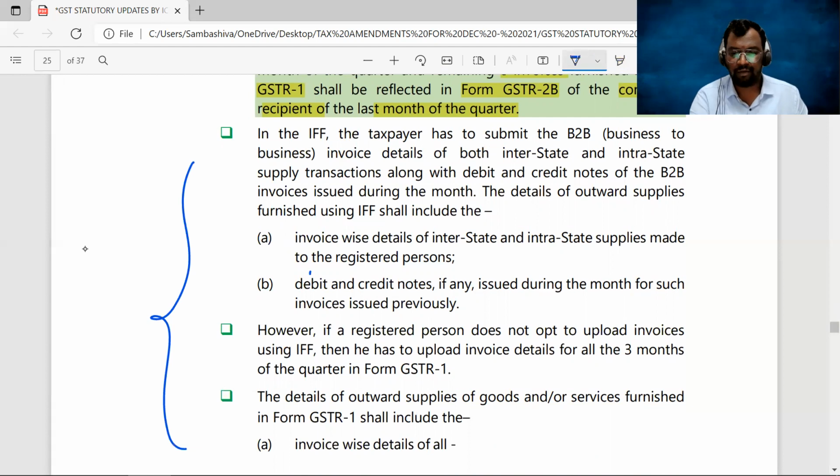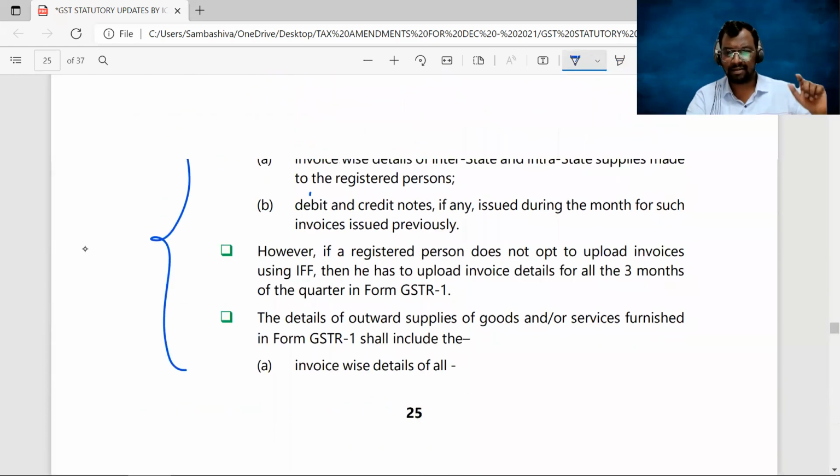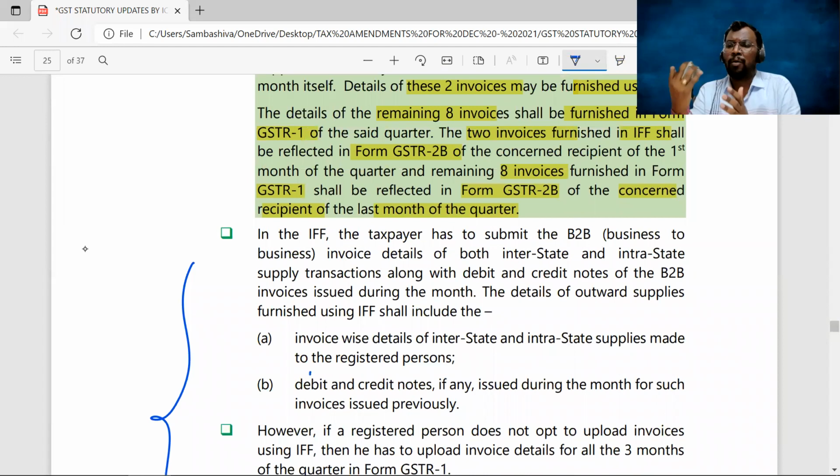And these were all common points, regular points only, sir, which we have already discussed in our regular classes. Like, when we are uploading the details of invoices into the GSTR1 or now IFF, what are the details to be entered? When it comes to B2B transactions, you have to furnish all the intrastate outward supplies and interstate outward supplies invoice-wise. If any debit notes or credit notes are issued during that particular month, you have to mention them invoice-wise. Clear, sir? Next.